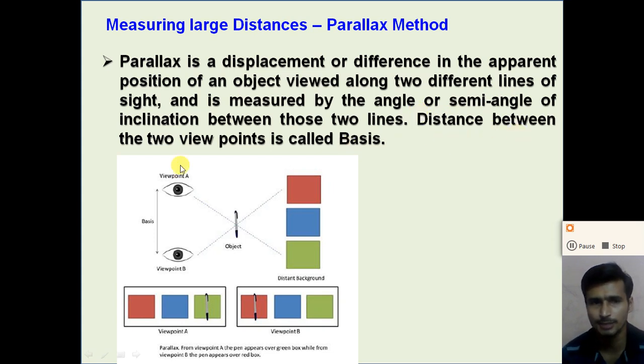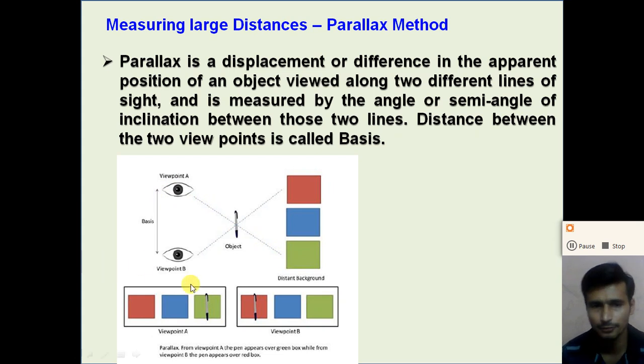The distance between the two viewpoints is called the basis. So let us see this figure. If we place an object like a pen here, and on the other side of the object we place three different backgrounds, then when the object is viewed from point A, the background appearing behind the pen is green.